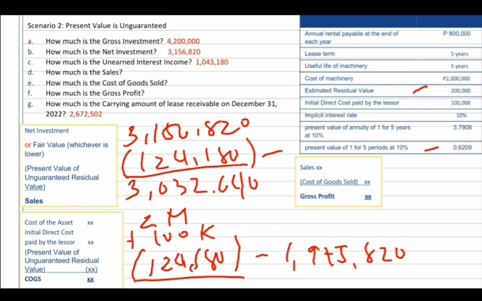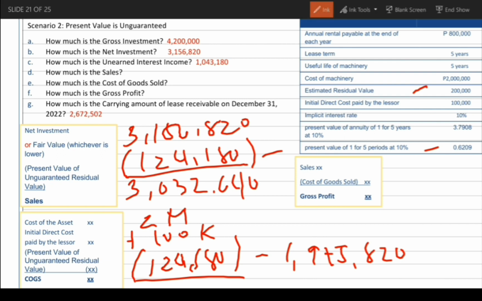And last, how much is the gross profit? Sales minus cost of goods sold. So, 3,032,640 minus 1,975,820. Ang ating gross profit ay 1,056,820.